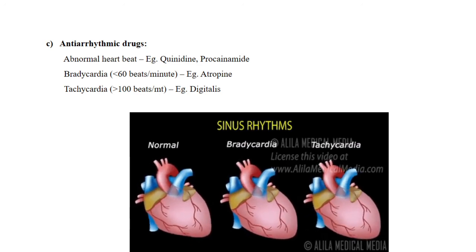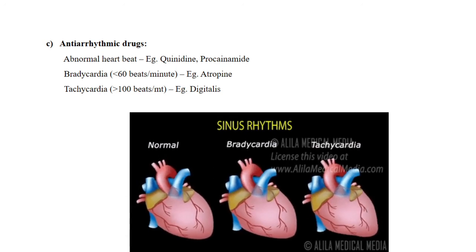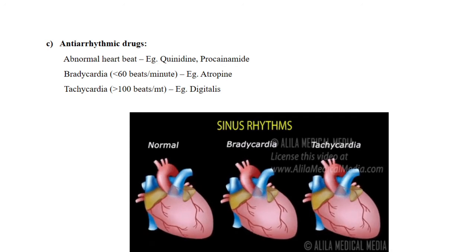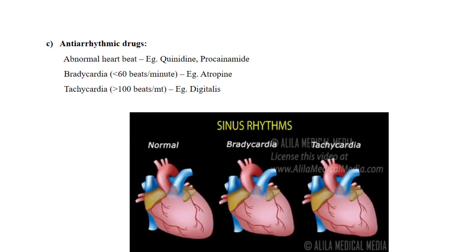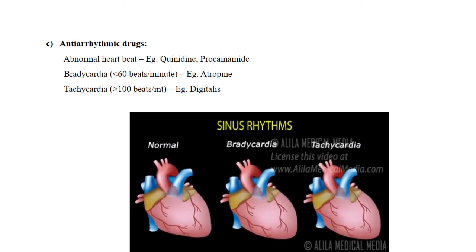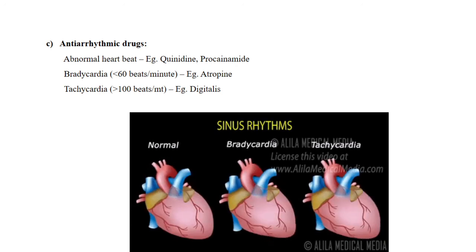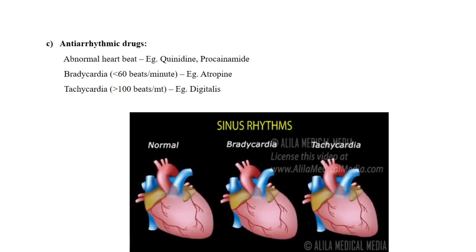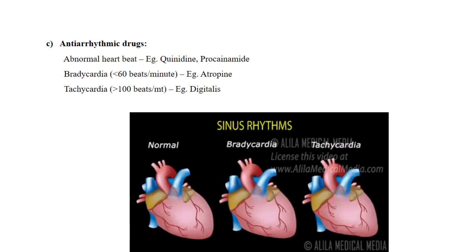And drugs are also there to increase this heart rate, that is, atropine can be given. And the next category here is tachycardia, that is, heartbeat will be above 100, an increased heartbeat, and this can be cured by using digitalis drugs.